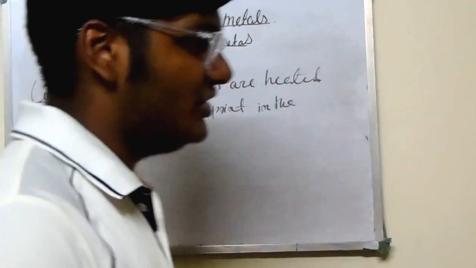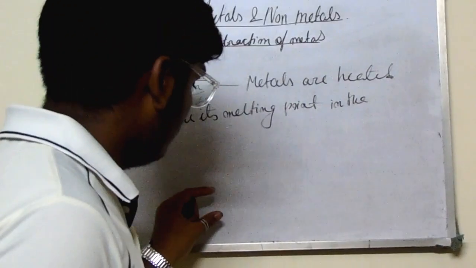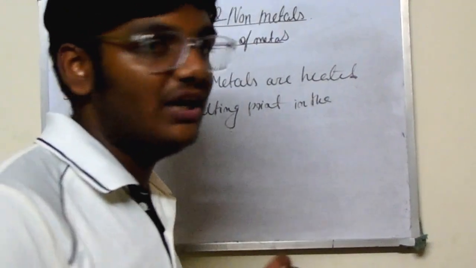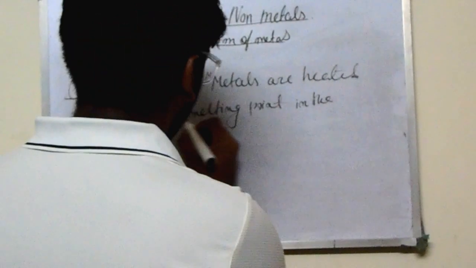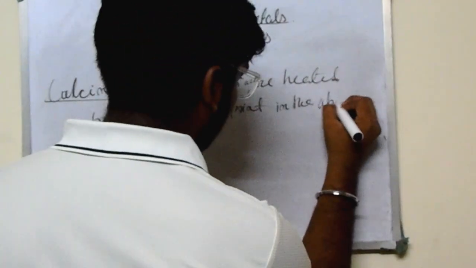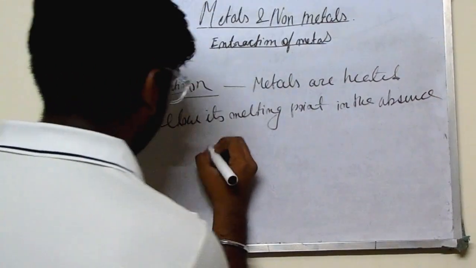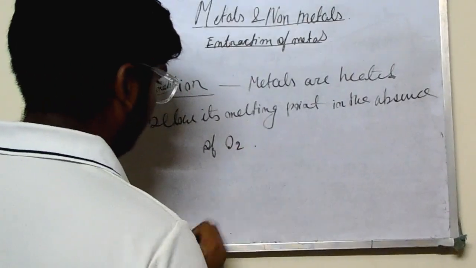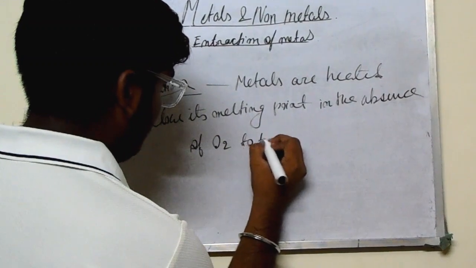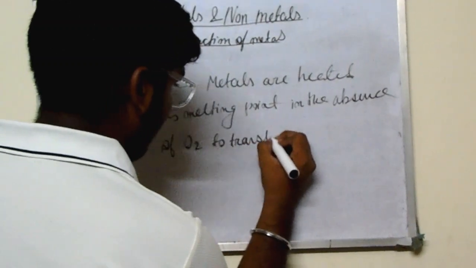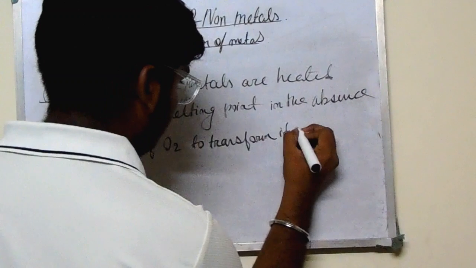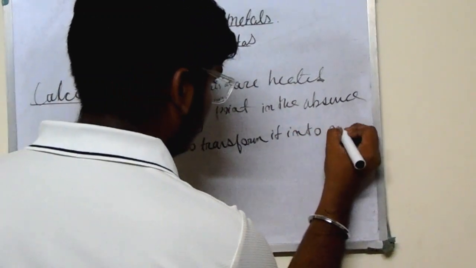What do you mean by absence of air? We will not write plus O2, we will not add oxygen. Below its melting point, in the absence of oxygen, to transform it into metal oxide.